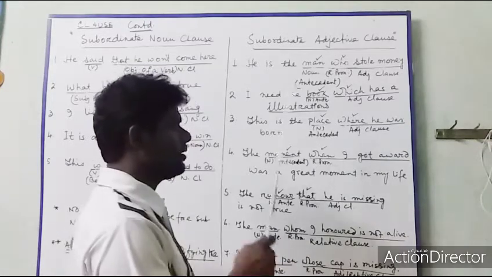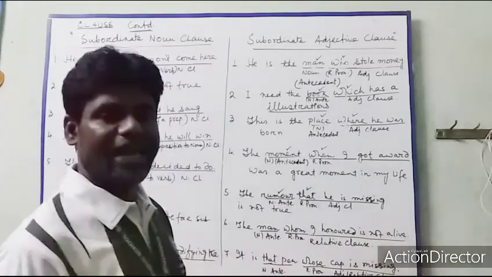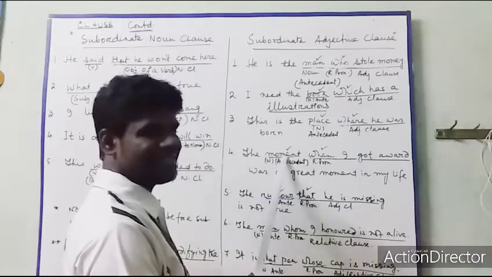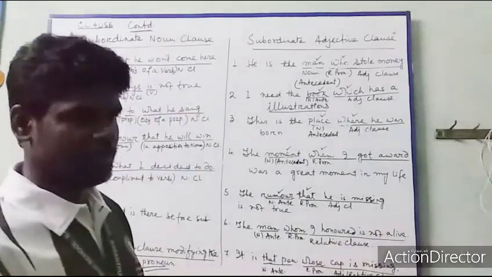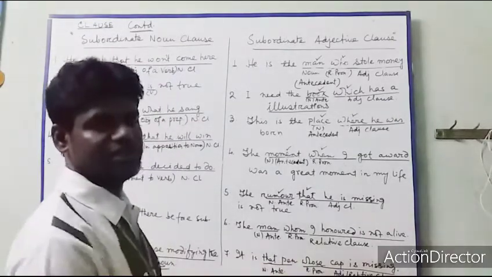Whatever clause starts with a relative pronoun or relative adverb will act as an adjective, and before that there will be an antecedent. That must be a relative clause or adjective clause. So wherever there is an adjective clause, there must be an antecedent. This is the main thing.